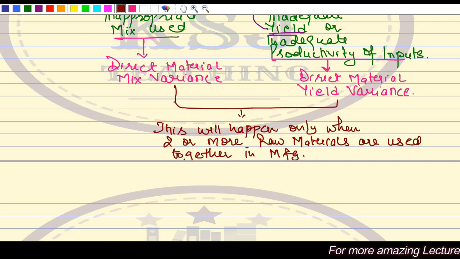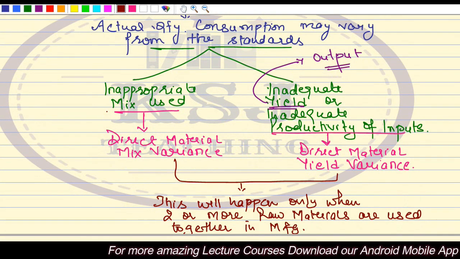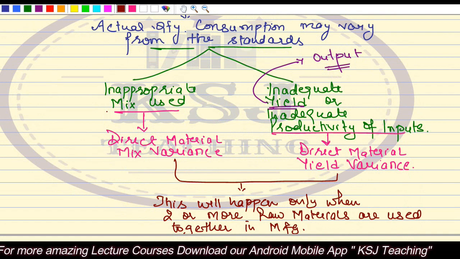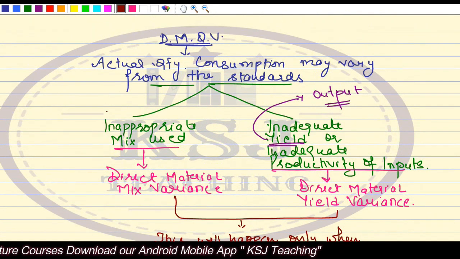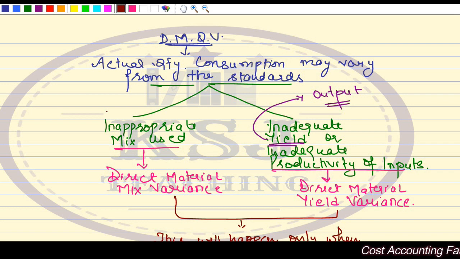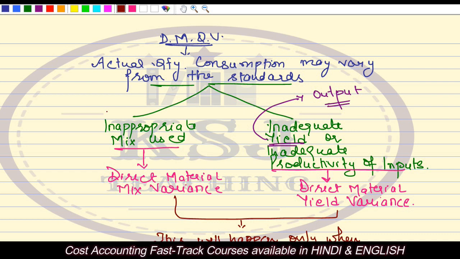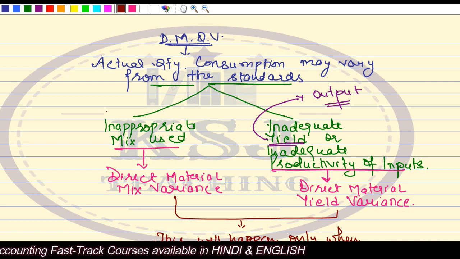Okay. So we are going to study these two variances, that is the direct material mix variance and the direct material yield variance. The reasons I have given you is that this is because of the change in the quantity consumption. Quantity consumption is changed due to either the inappropriate mix being used or due to the inadequate yield or the inadequate productivity of the inputs. Inputs were not good, substandard quality was used.